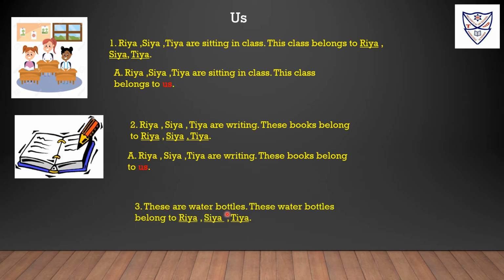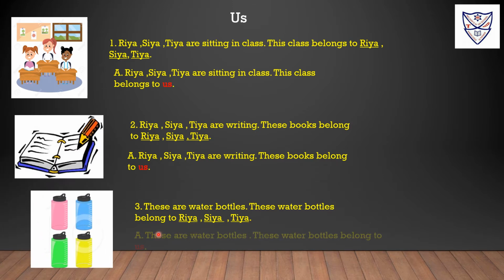These water bottles belong to Riya, Sia, Tia. These are water bottles. These water bottles belong to us. Riya, Sia, Tia again here are nouns.